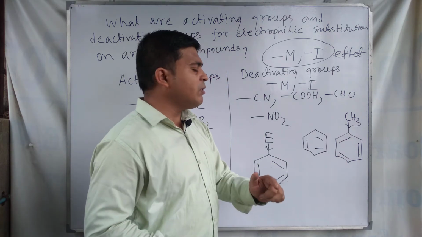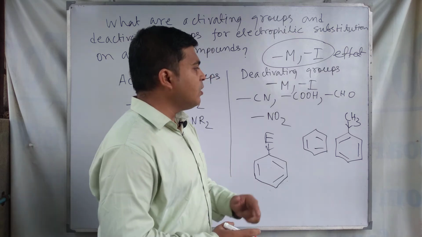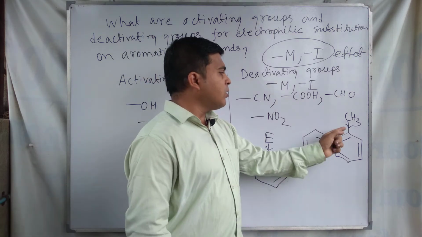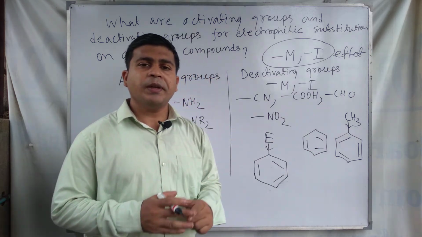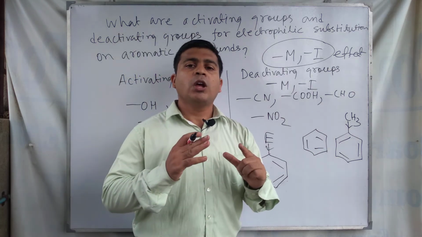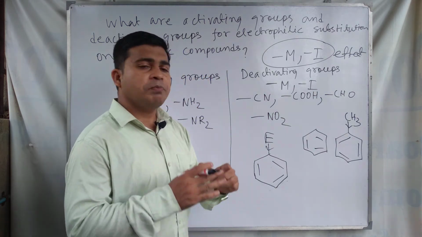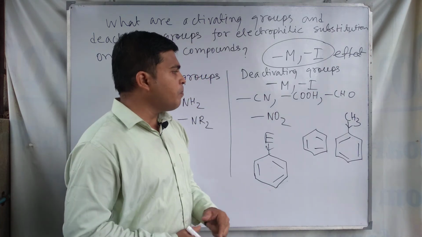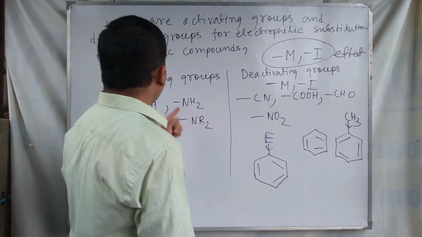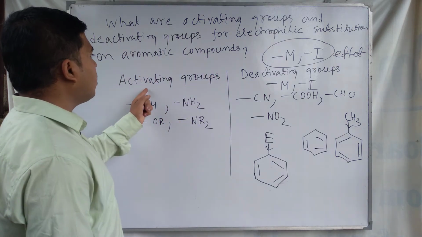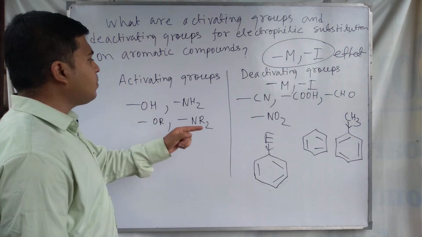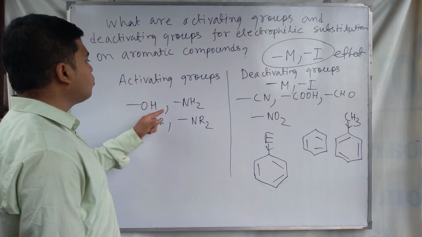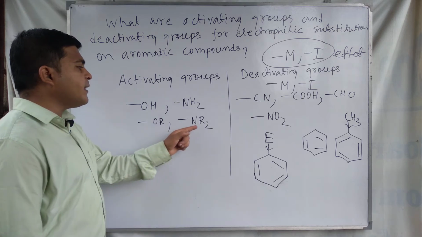As the electron density in the benzene ring increases, it becomes activated, and this CH3 group is called an activating group, which makes electrophilic substitution easier and faster compared to benzene. So this one is called an activating group, and these are ortho-para directing groups. The other examples of activating groups are the OH group, NH2 group, OR and NR2.